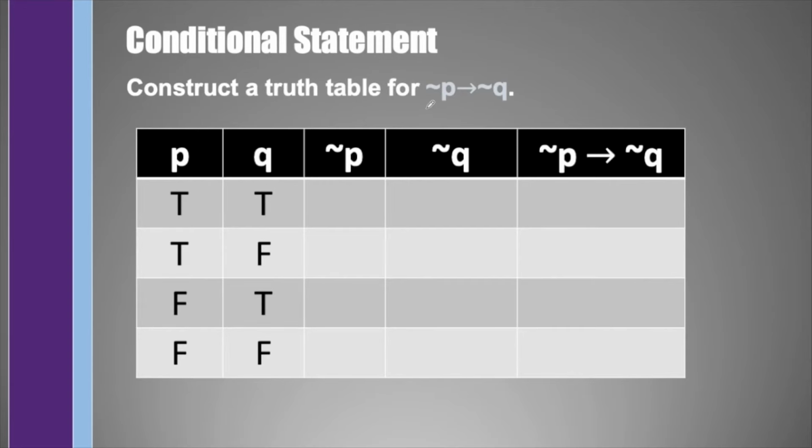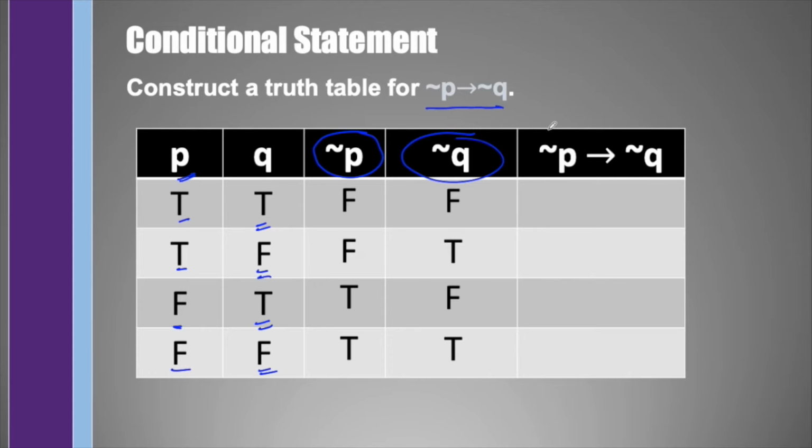So suppose we're asked to construct a truth table for if not P, then not Q. We may begin with a column which is not P, which contains all the negation of P, in which true will become false and false will become true. We may add also an additional column for not Q, in which all true will be false and all false will become true. And proceeding with this column, which implies that this is false when this is true and this is false, which when applied here, this gives us false and the rest are true.